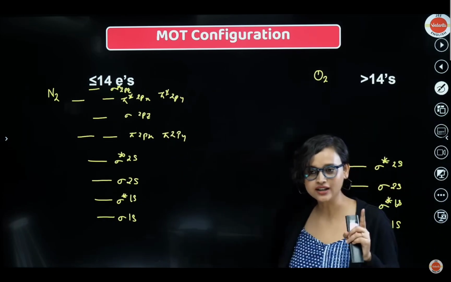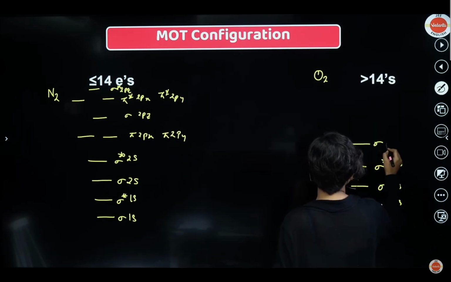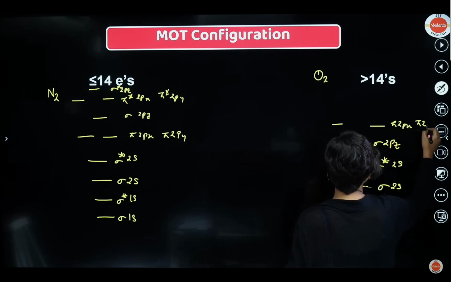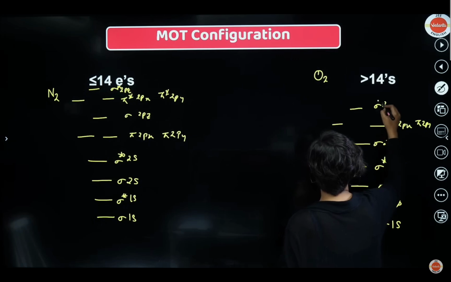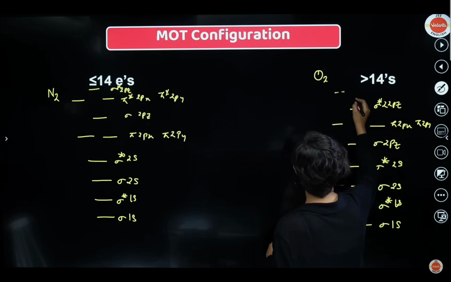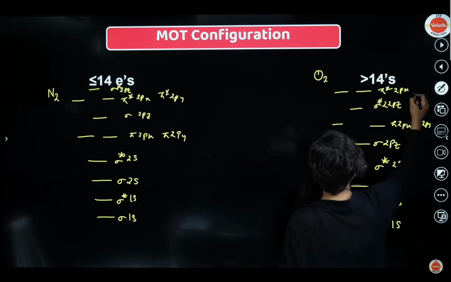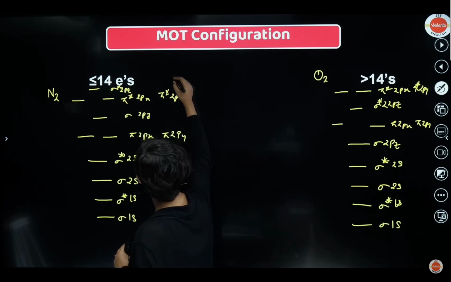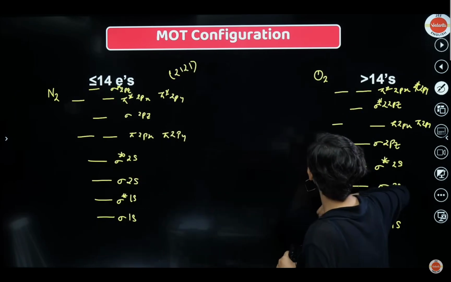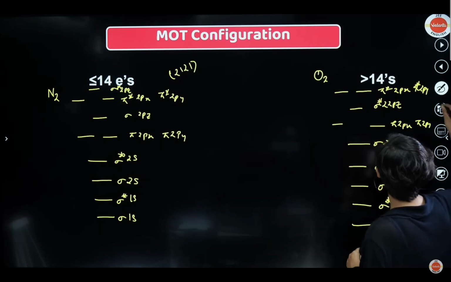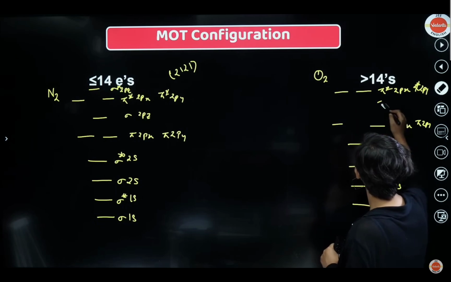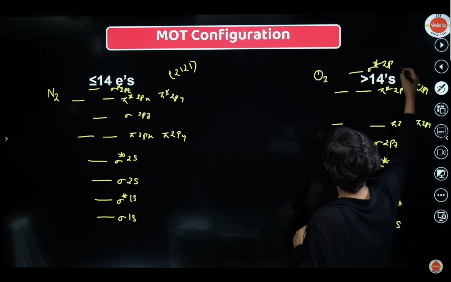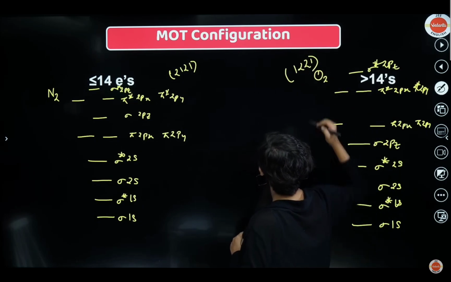In the nitrogen case, what changes is that you draw sigma 2pz first, then pi 2px and pi 2py, then sigma star 2pz, and then pi star 2px and pi star 2py. So basically this part is the same, this part changes. Actually, I'm so sorry, wait. You have to remember 1, 2, 2, 1. This is what you have to remember.